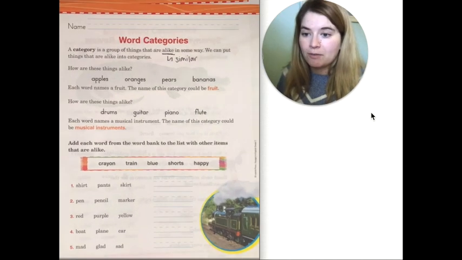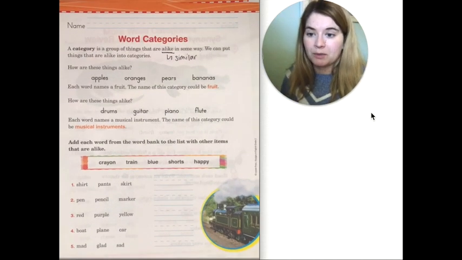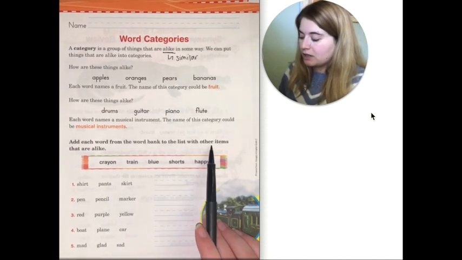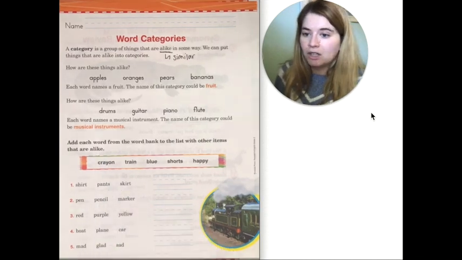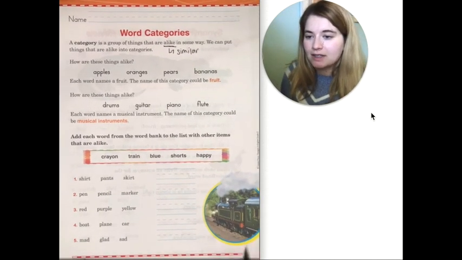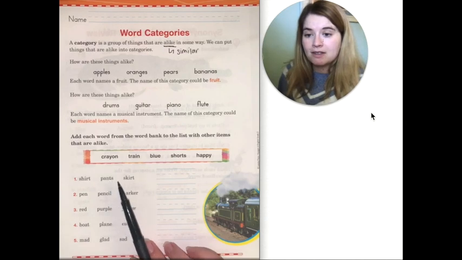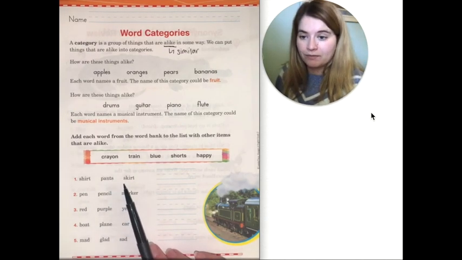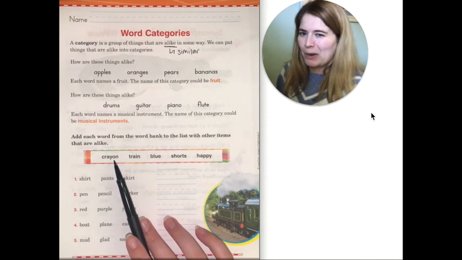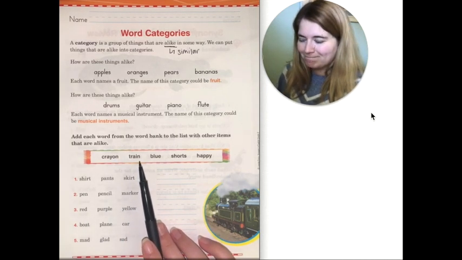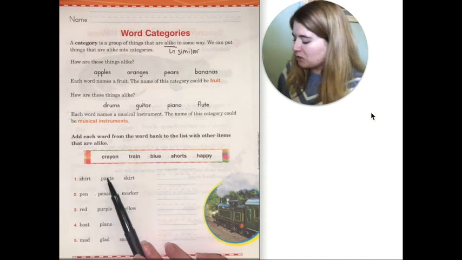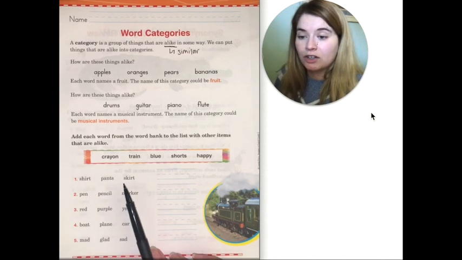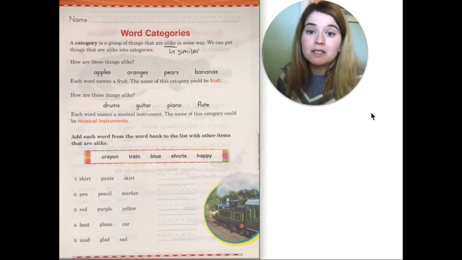So now we're going to try and put some words into categories that we read. Add each word from the word bank to the list with the other items that are alike. Let's see. So the first one says shirt, pants, and skirt. So now I need to find a word that would fit that category. Crayon? No. Train? No. If I'm looking at these three words, I'm thinking, how are they already similar? Well, I know that shirt, pants, and skirt are all things that I wear. They're all pieces of clothing.